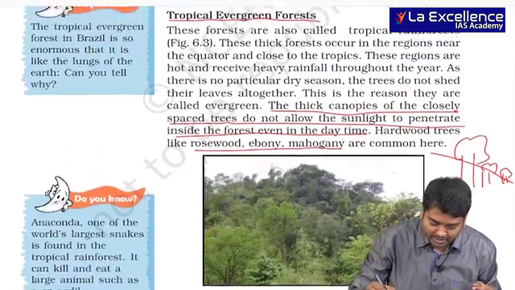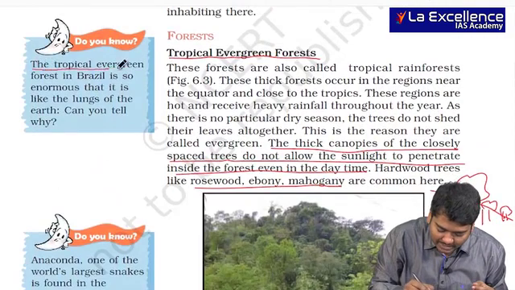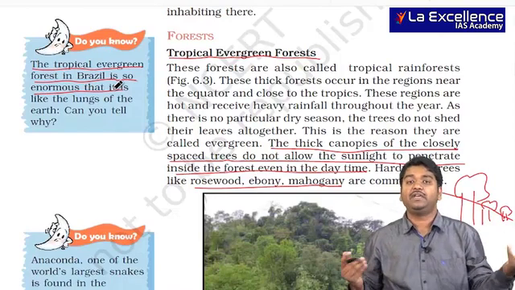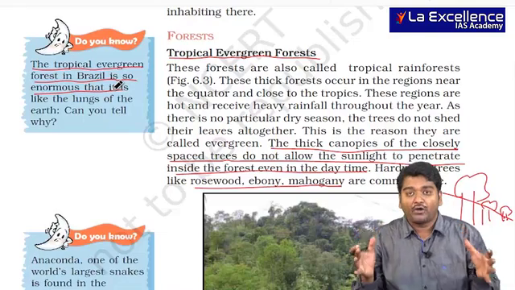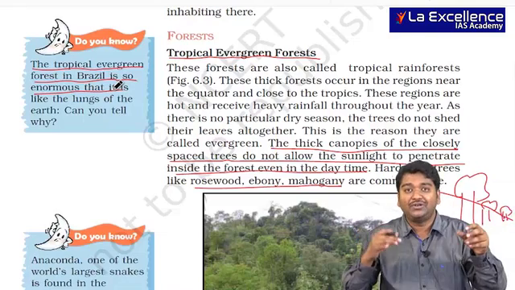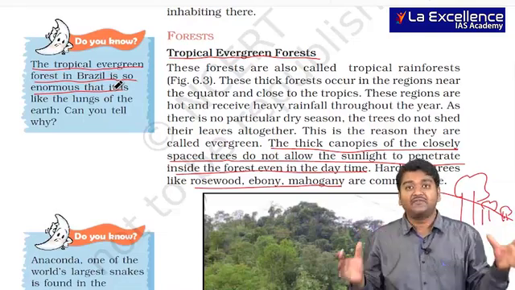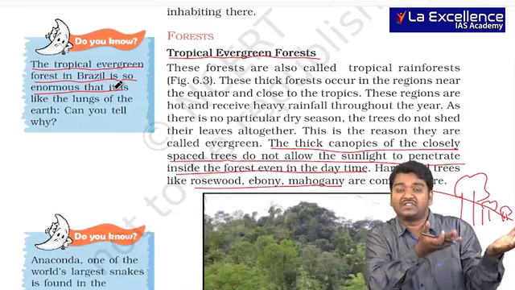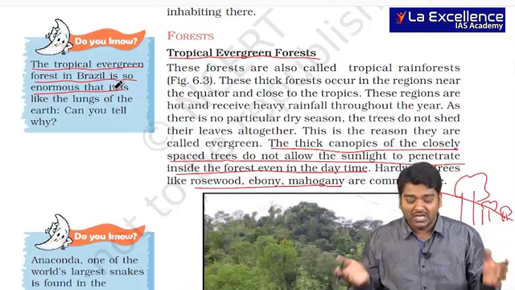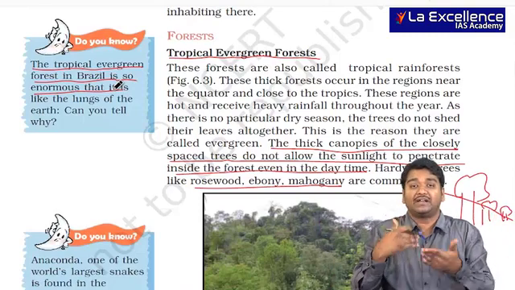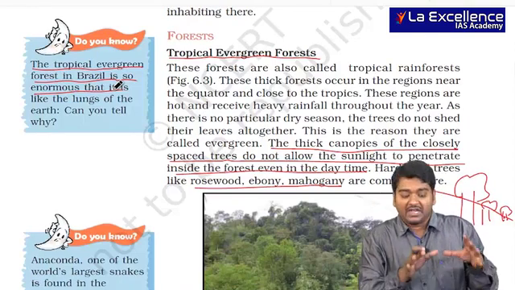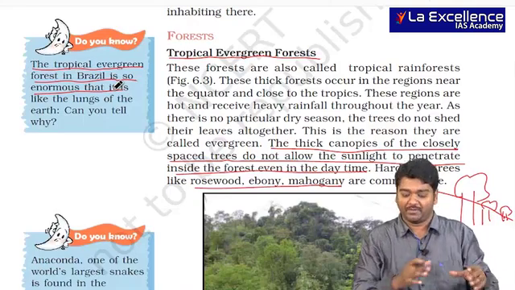The most important information is that the tropical evergreen forest in Brazil is so enormous that it is called the lungs of the earth. Why? The reason is simple. Forests convert carbon dioxide into oxygen, and oxygen is very important for human beings, so they call it this. Don't think that lungs means it absorbs oxygen and gives out carbon dioxide. They are talking about it in a different context.